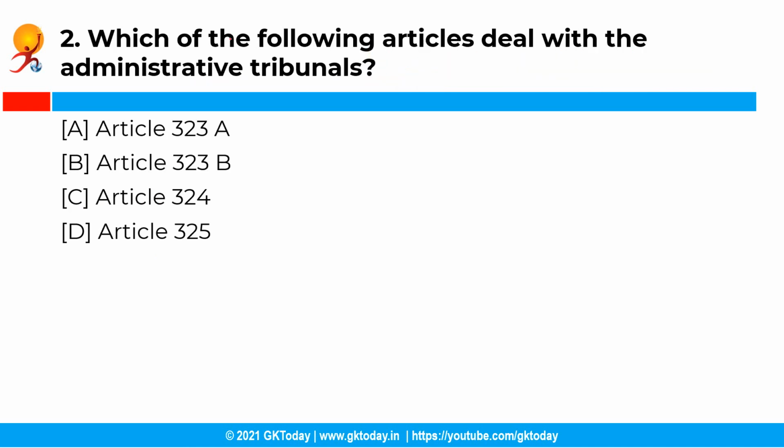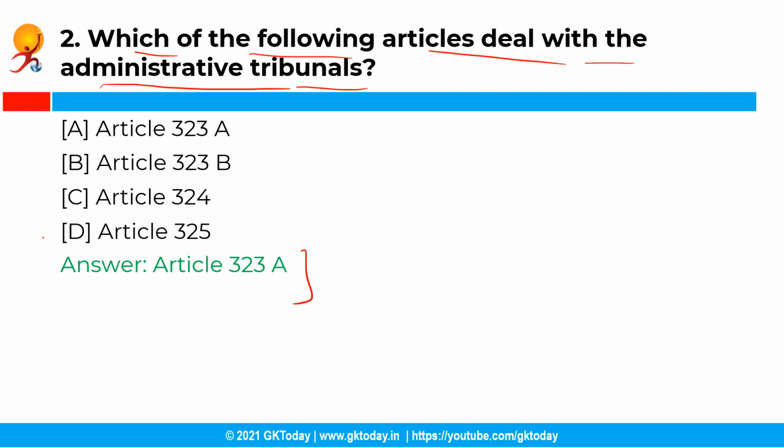Now the next question is, which of the following articles deal with the administrative tribunals? So you have the following options and the correct answer is option A, that is Article 323A. So Part 14A of the Constitution of India, entitled Tribunals, consists of only two articles, that are Article 323A dealing with administrative tribunals and Article 323B, that is dealing with the tribunals of other matters.